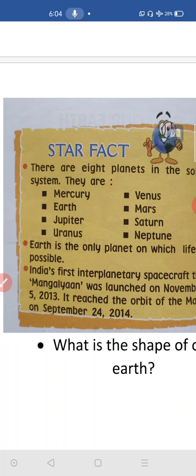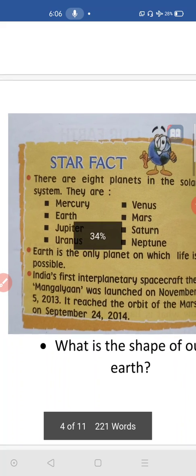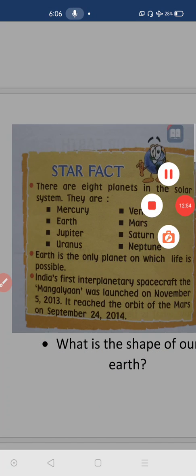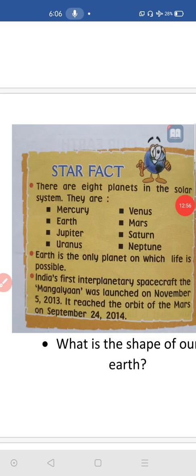There our Indian scientists together planned a program to send a spacecraft to Mangala, the Mars planet. Mangala is nothing but Mars. They planned and launched this spacecraft on November 5th, 2013, and it reached the Mars planet on September 24th, 2014, and we have successfully sent our spacecraft to Mars.